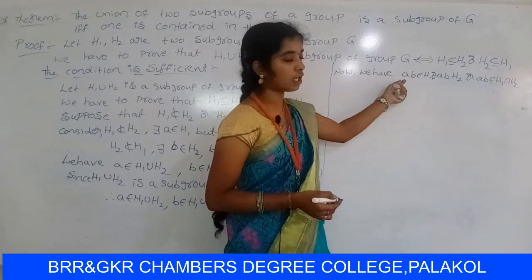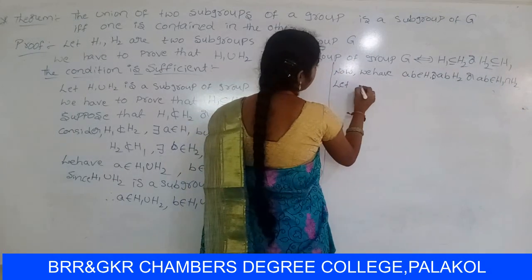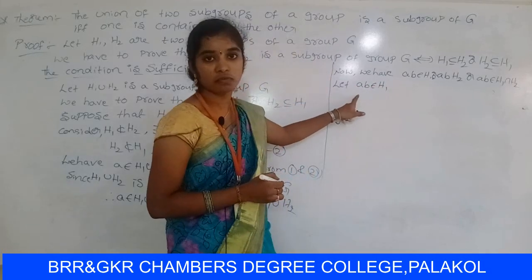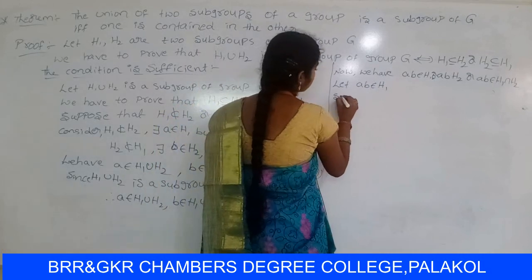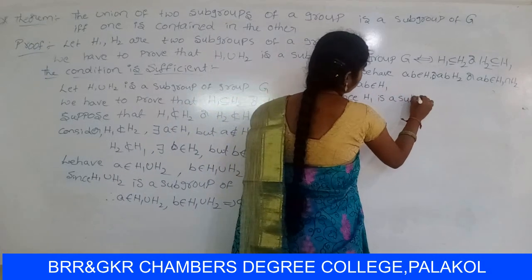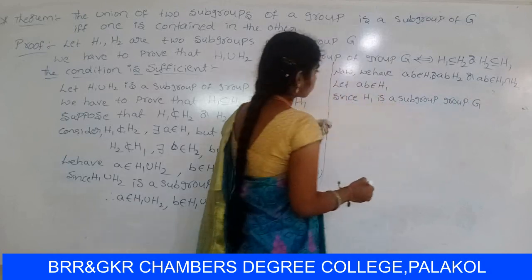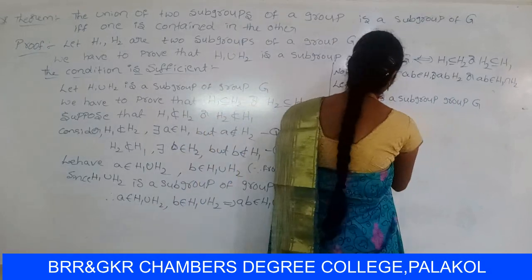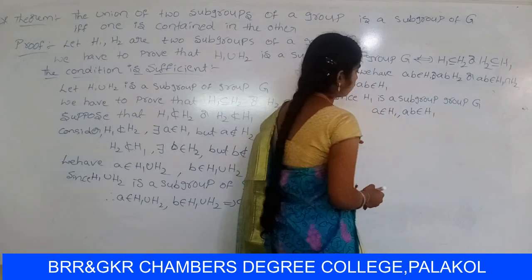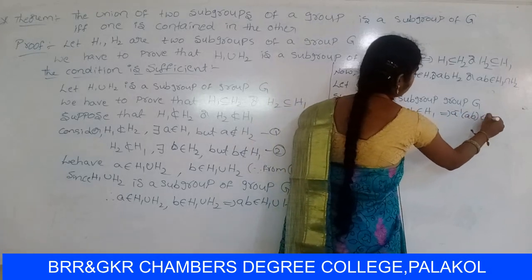First of all, let's consider AB belongs to H1. Already you know that H1 is a subgroup of group Z. So since A belongs to H1 and AB belongs to H1, it can be written as A inverse AB belongs to H1.